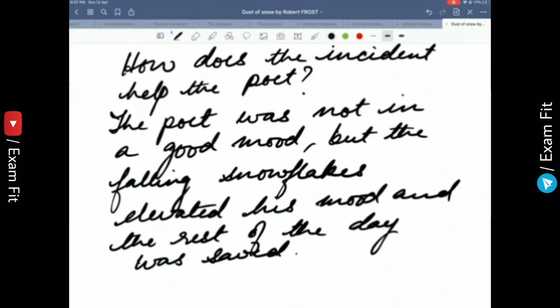So, according to you, what is the theme of the poem? The theme is that it is about finding unexpected things in the natural world, and sometimes those unexpected, insignificant things can also bring about joy and happiness in one's life. They can make you glad the way the poet was glad and his sullen mood was uplifted. The speck, the dust of snow, cheered his mood, and he is glad that the rest of the day was saved. He did not waste the whole day. At least something was saved.